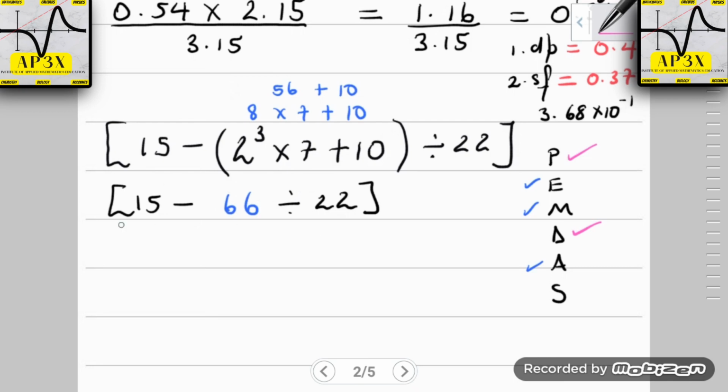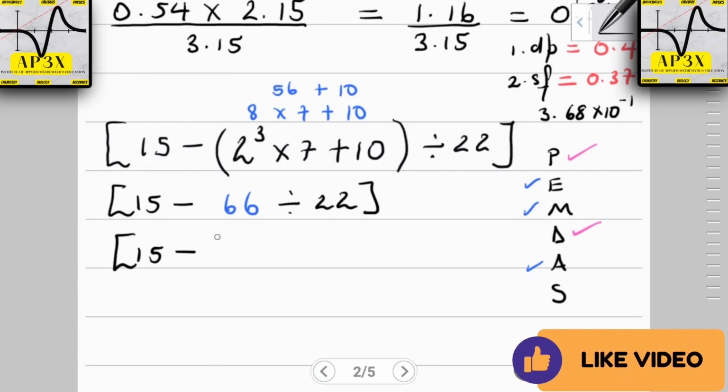I find that quite a few students subtracted before they divide, and you will recognize, because you are looking at your paper at the moment, and if you're that student that got that question incorrect, you are clearly seeing that you're breaking the law of PEMDAS. So this just simply requires for us to rewrite the 15 and divide the 66 by 22. Quite a few students made the mistake of subtracting 22 from 66, lacking in concentration of course, but like I said, this particular tutorial is to really get you fine-tuned when it comes to these exams. 66 divided by 22 is 3. 15 take away 3, and then finally our answer here is 12.